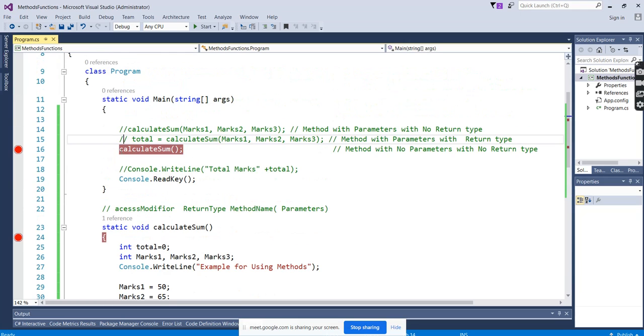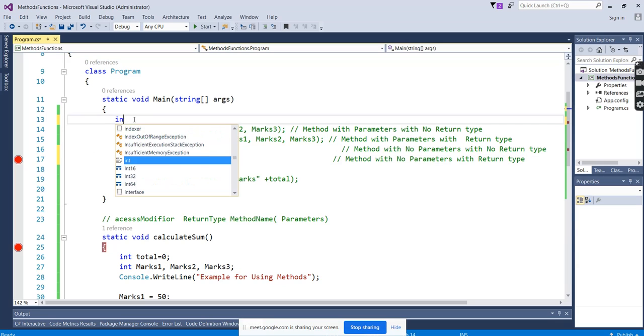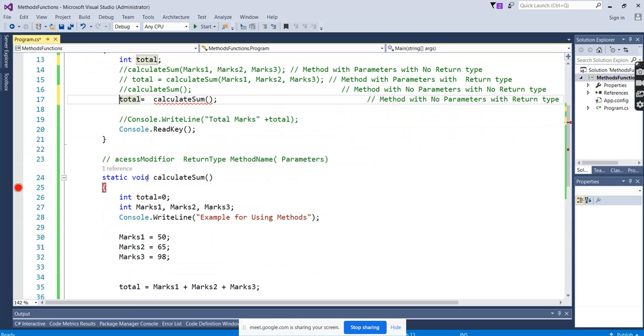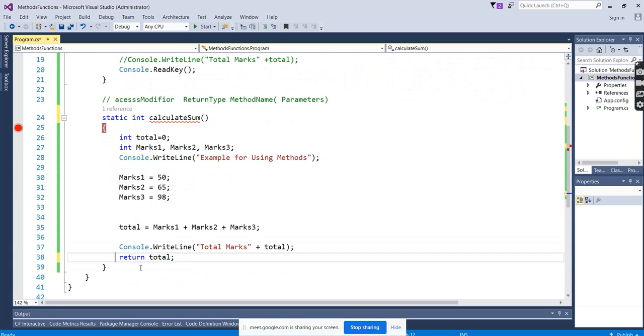So another type is that we'll go with method with no parameter, but I want a return type. Okay. So why is it giving error? Here I said void, I said no return. So I will say okay, return type will be integer. I will pass the integer here.